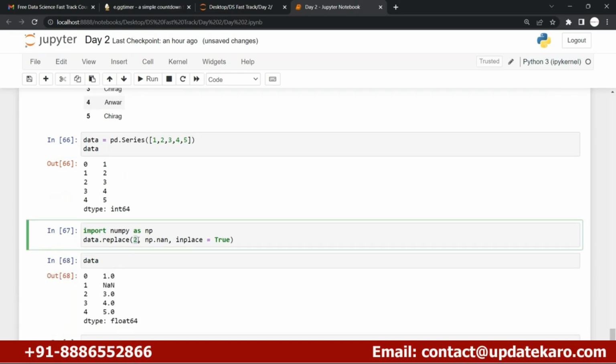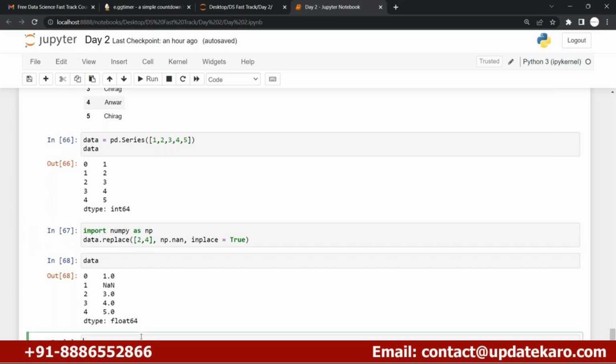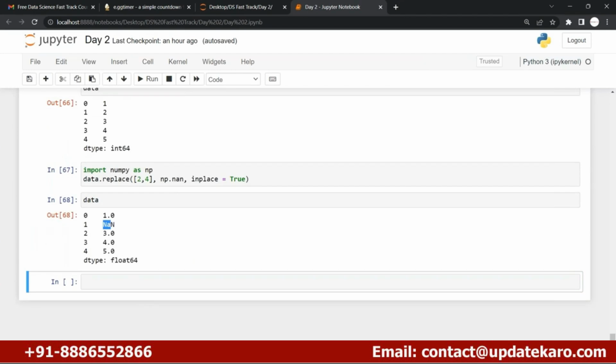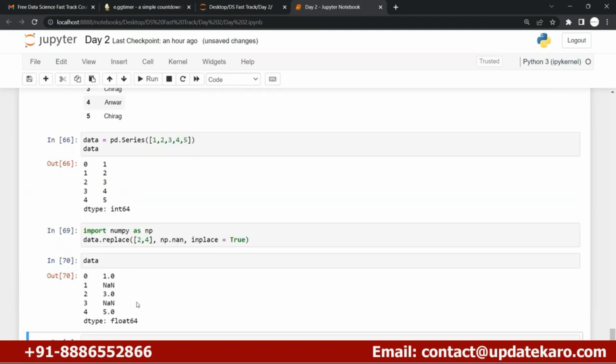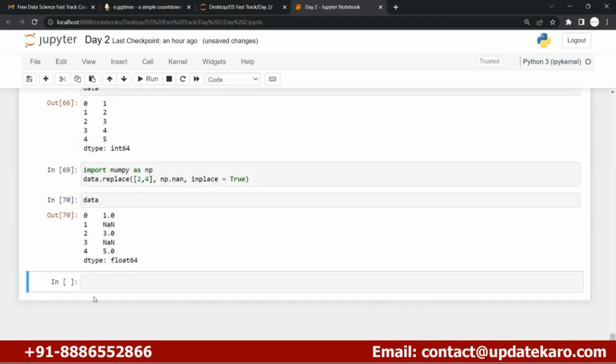Okay, if you wanted to add more missing values, you can simply use a list like this, and you are free to replace the missing values, right? Let us go ahead with this. Okay, let's try to understand this thing. Now if you wanted to add a few more missing values, here you can see, that's how you can add a few more missing values inside your data, right?